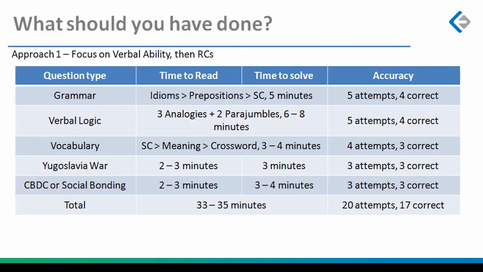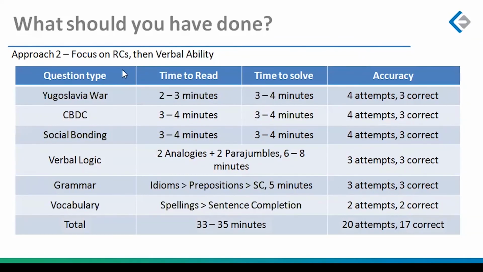So 33 to 35, honestly, this can be done in 30 minutes also. That's what my actual calculation is. If you count all of these numbers, the higher end reaches only 31 to 32 minutes. But like I said, with all the switching and all the back and forth that you will do in the section, let's give you 33 to 35 minutes, 20 attempts, 17 correct.